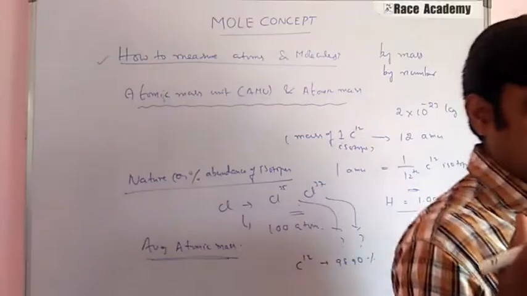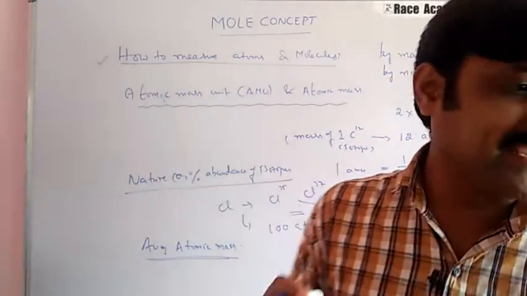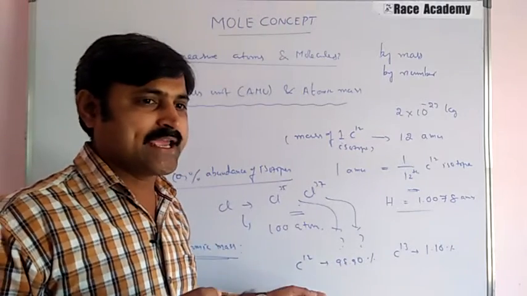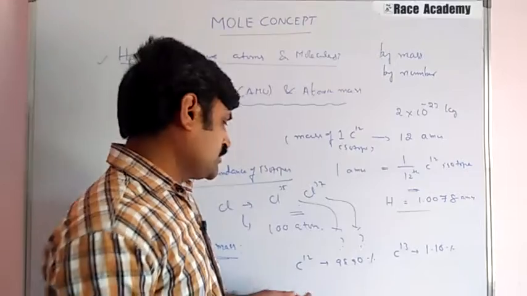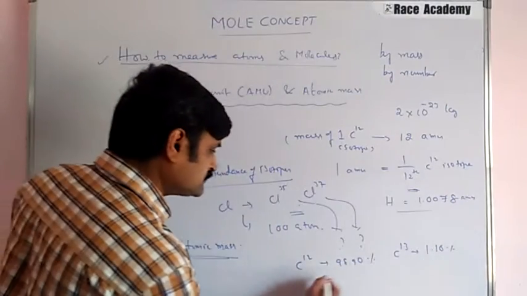The atomic mass of carbon 13 has been determined to be 13.00 odd. That's why the average atomic mass of carbon can be calculated using these percentages.